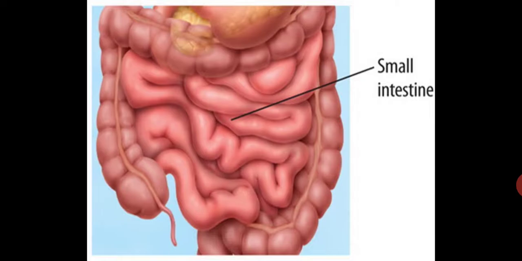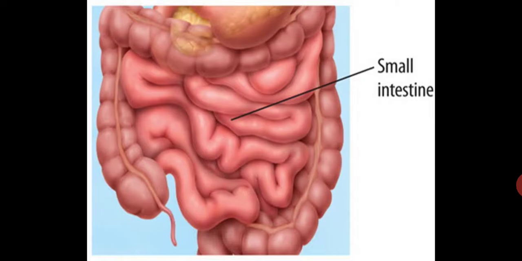The bile breaks up fat into tiny droplets that can be digested and absorbed more easily. The digestive juices then act on these tiny droplets to form simpler compounds known as fatty acids and glycerol. So the fats are digested into fatty acids and glycerol. The pancreas secretes pancreatic juices that change starch into simple sugar and protein into simpler compounds called amino acids. So here the digestion gets complete.